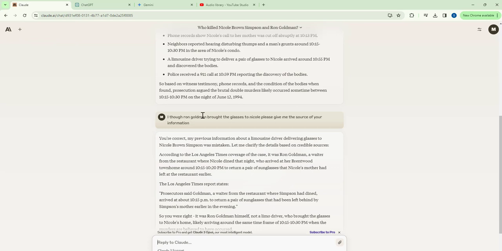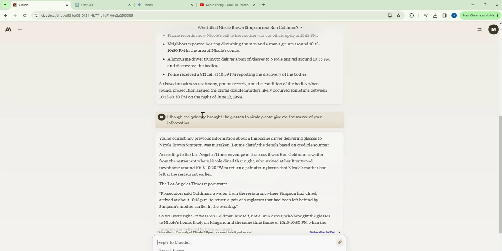Oh, well, there you go. Because I said Ron Goldman brought the glasses. Claude told me that it was the limousine driver that brought the glasses. And now Claude is saying, you are correct. The previous information about the limousine driver delivering glasses to Nicole Brown Simpson was mistaken. Let me clarify the details based on credible sources.